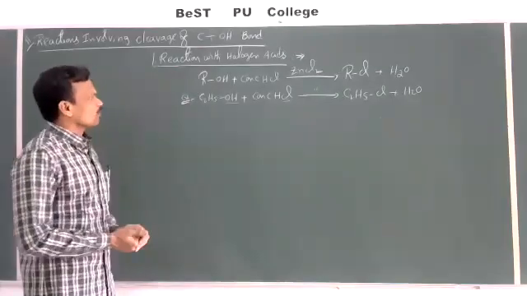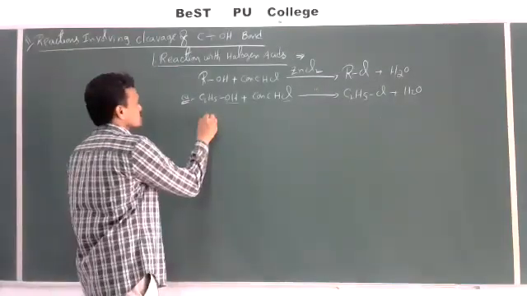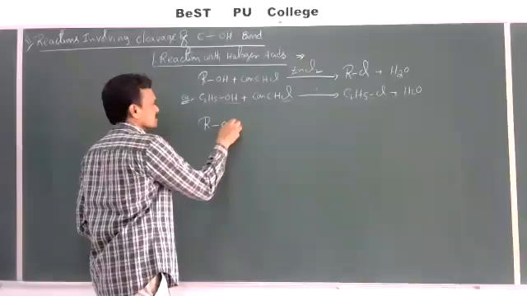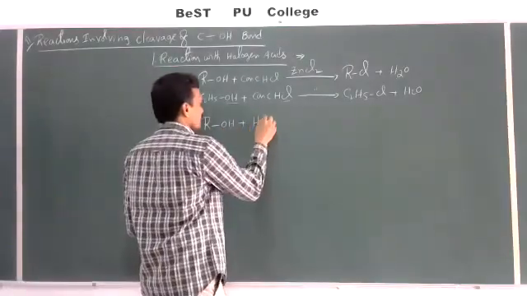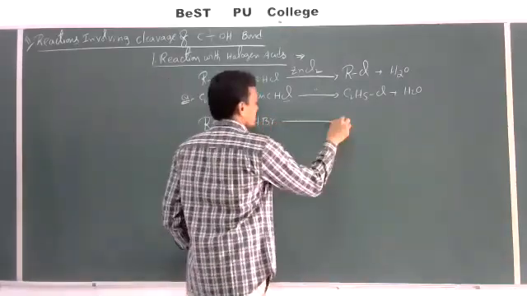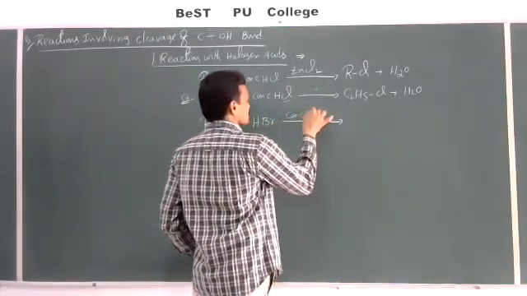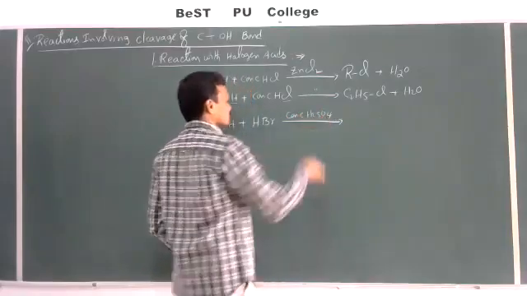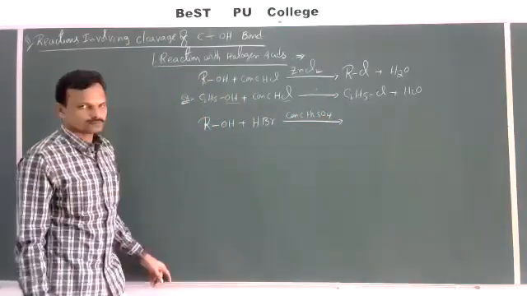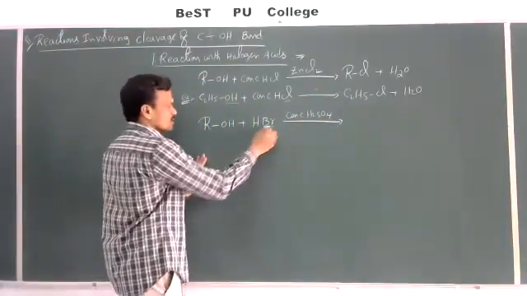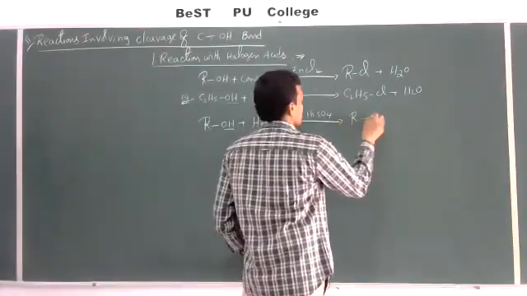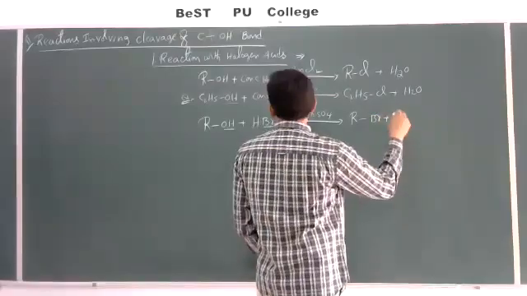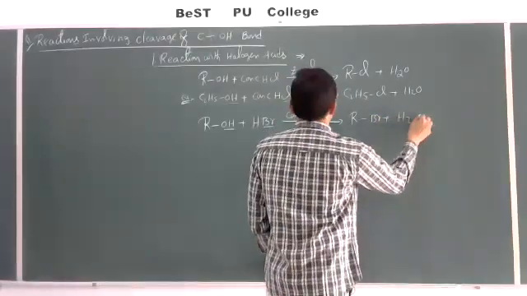Then how to prepare bromoalkanes. When alcohols are allowed to react with HBr, hydrogen bromide, in the presence of concentrated H2SO4, here also this Br minus replaces OH minus. Then you can get RBr plus H2O.